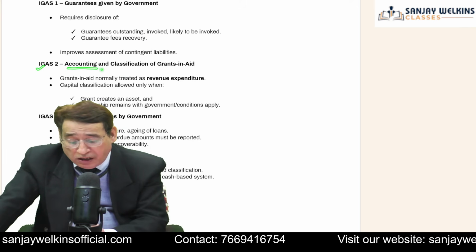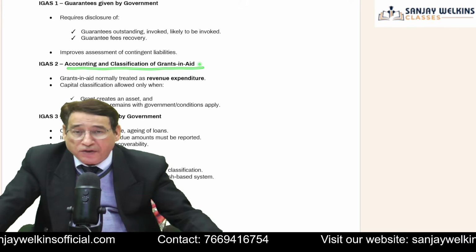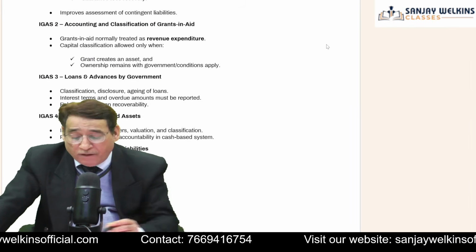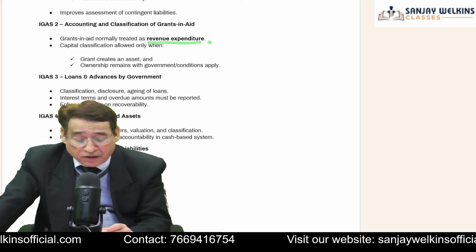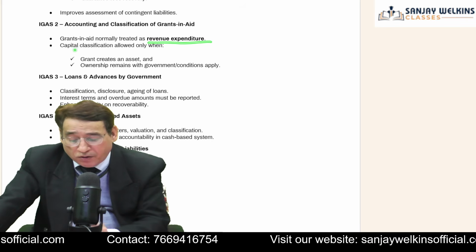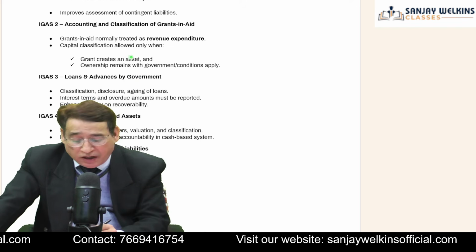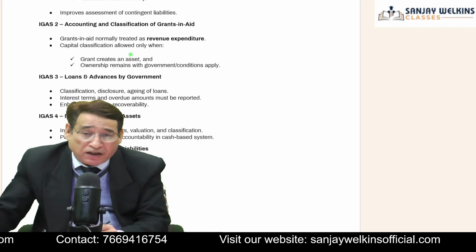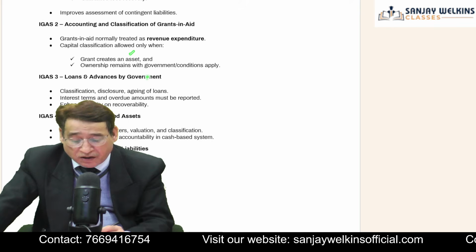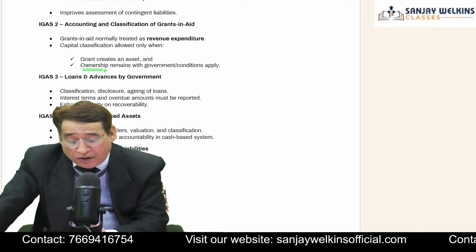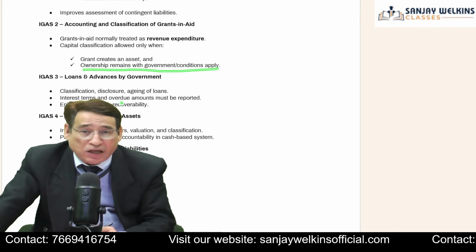IGAS 2 deals with accounting and classification of grants in aid. This is another important point. Now, grants in aid are normally treated as revenue expenditure. This is the point which you need to understand. Capital classification is allowed only when government has given a grant and that grant has resulted in the creation of an asset. Is it clear to you? And ownership remains with the government. That is also an important point.